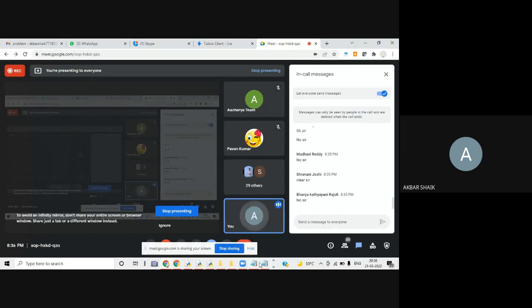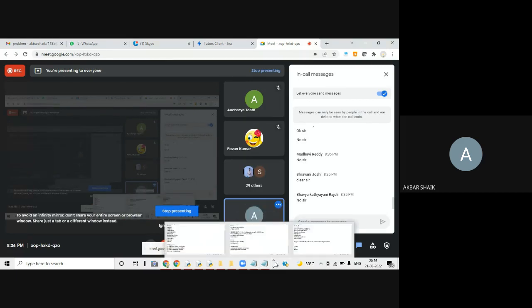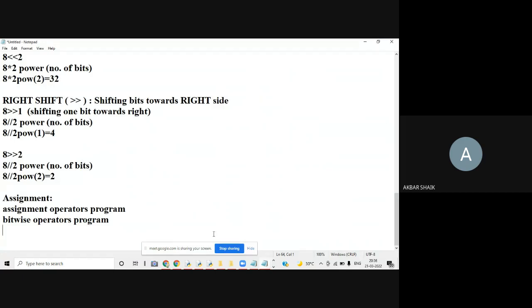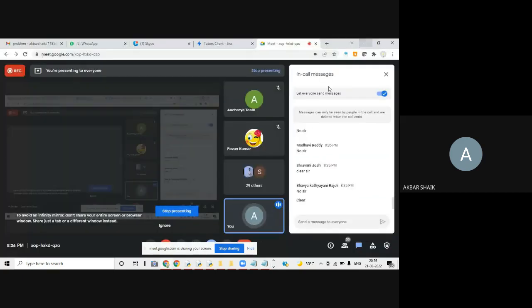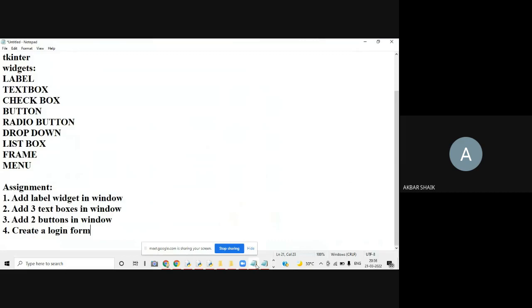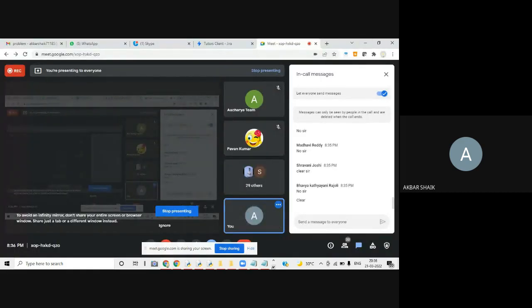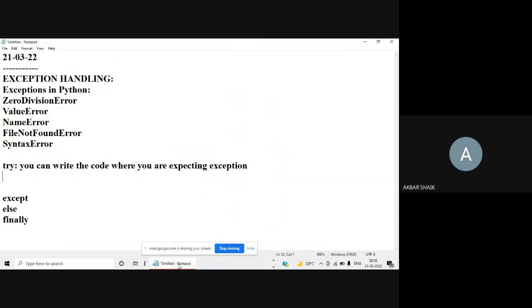What is meant by else block? I told you we are having different types of statements. One is try block, except block. What is except doing?